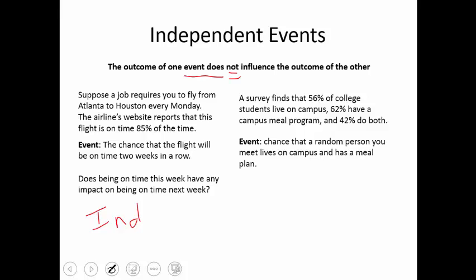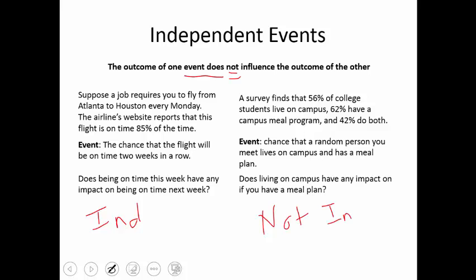A survey finds 56% of college campus live on campus, 62% have a meal plan, and 42% do both. So let's take a look at the event that we randomly select a person that has a meal plan and lives on campus. So here, does living on campus have any impact on if you have a meal plan? And chances are, yeah, probably typically if you live on campus, you probably also have a meal plan. So this would be an example of two things that are not independent.